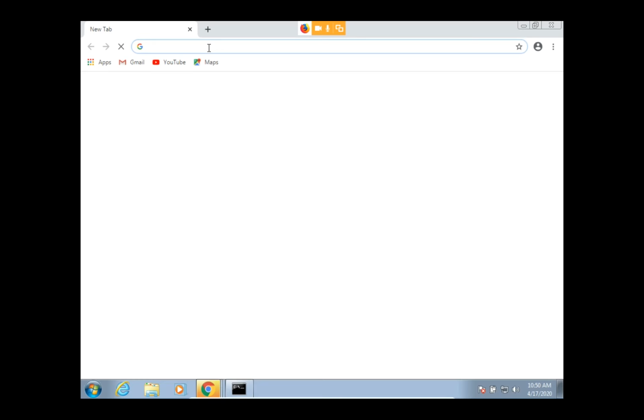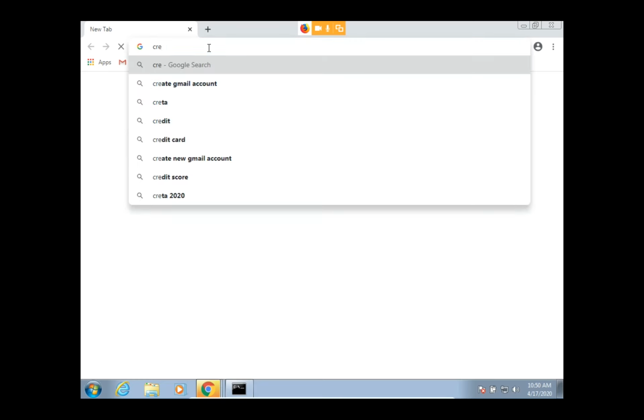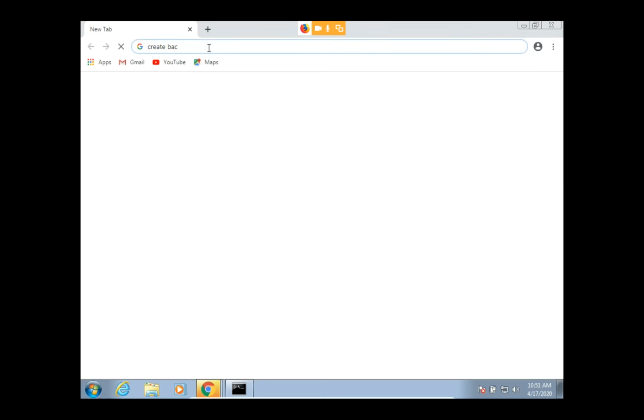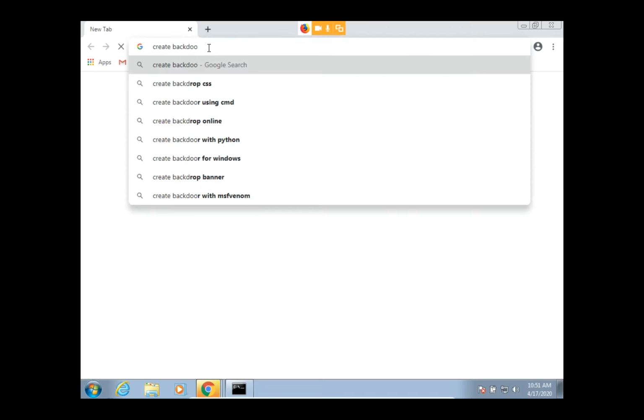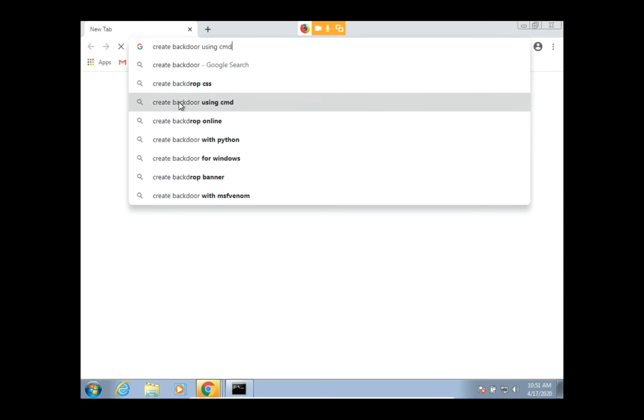Yeah, here you have to type only create backdoor using CMD. Okay, here you have to type only this one, create backdoor using CMD.